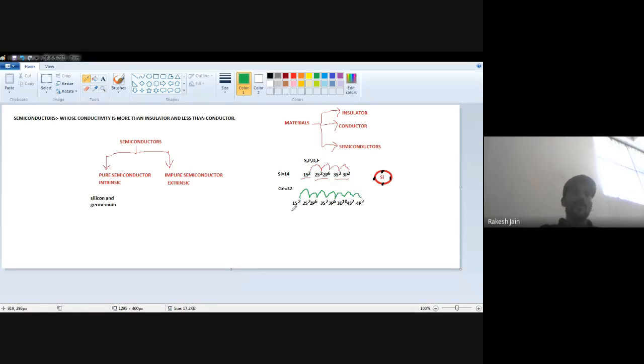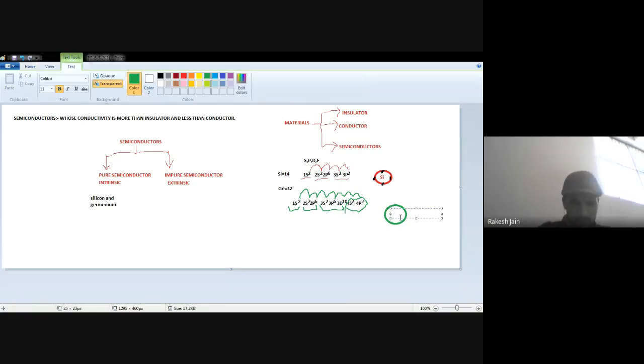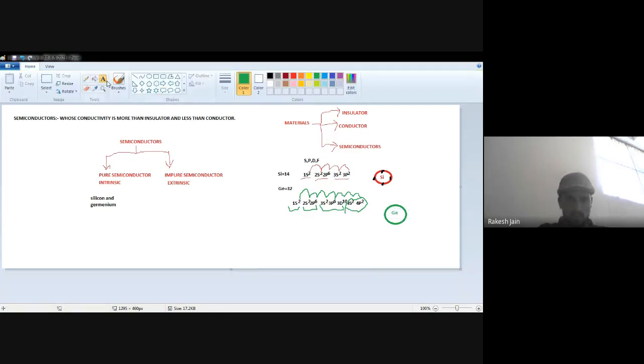Now we see the outermost orbit. This is the first orbit, s and p is the second orbit, and spd is the third orbit. Now this one is the last orbit. What is the number of electrons here? 4, again 4. Similar to silicon, germanium will look like an encircled germanium. This is the germanium element, and its 4 electrons will be on the outer side.